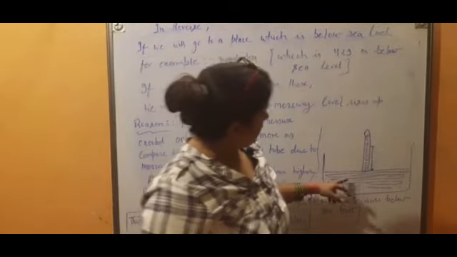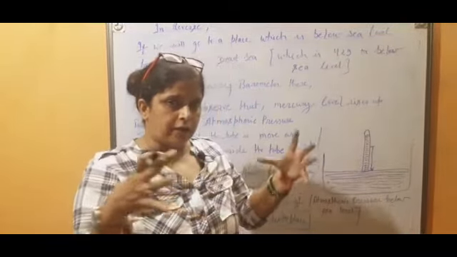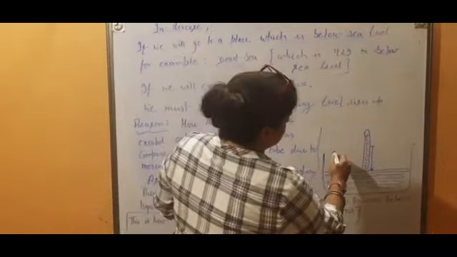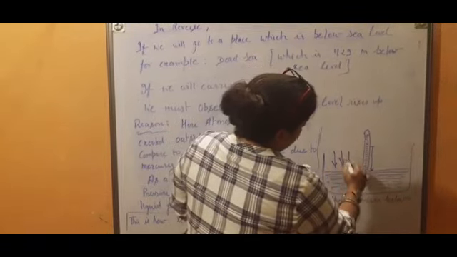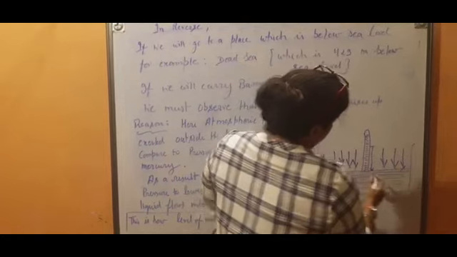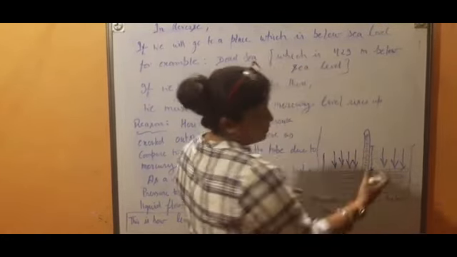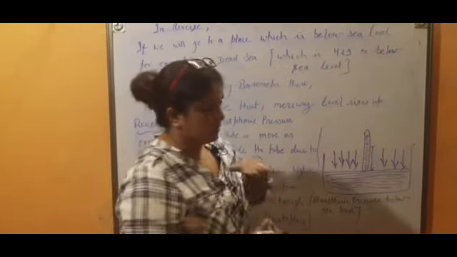What happened there? As we move below sea level, the density of air increases, and when density increases, atmospheric pressure also increases. Then outside atmospheric pressure is more, and inside the tube, it is only 76 centimeter, that is at sea level.